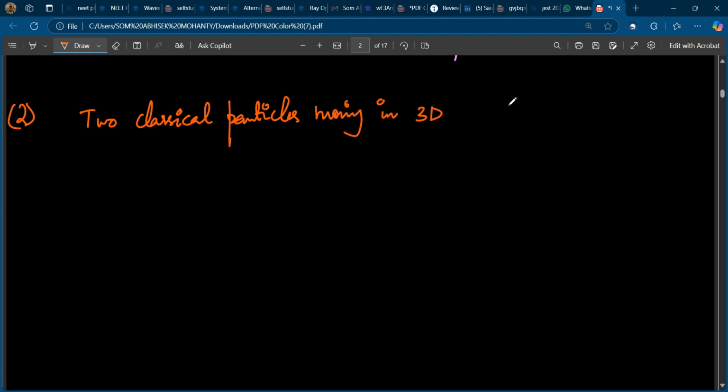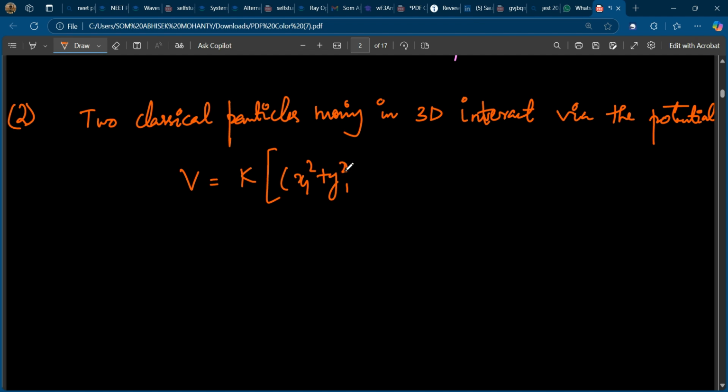Question number two. Two classical particles moving in three dimensions interact via the potential V is equal to k times x1 square plus y1 square plus x2 square plus y2 square plus z1 minus z2 square, where k is a constant, and x1, x2, x3 are the Cartesian coordinates.